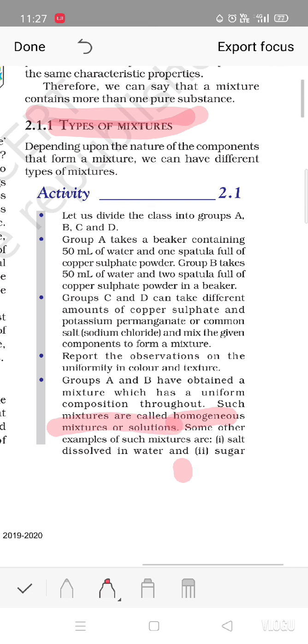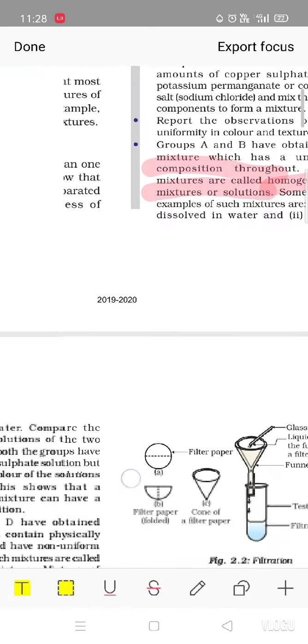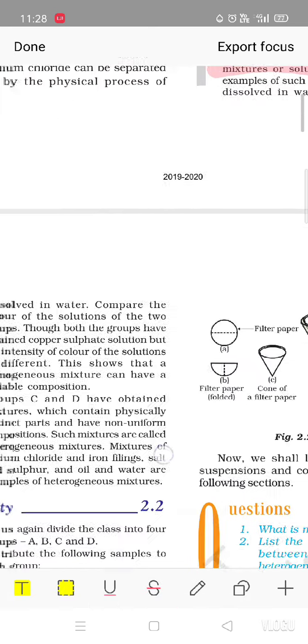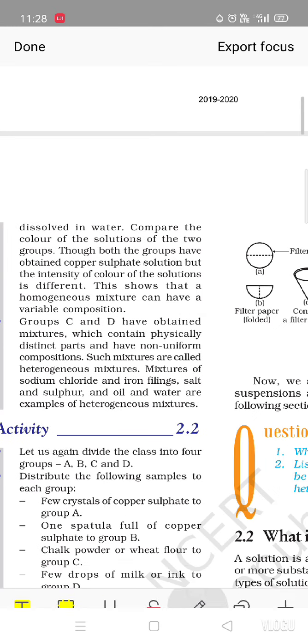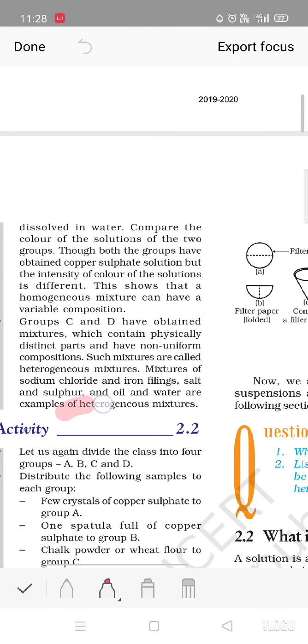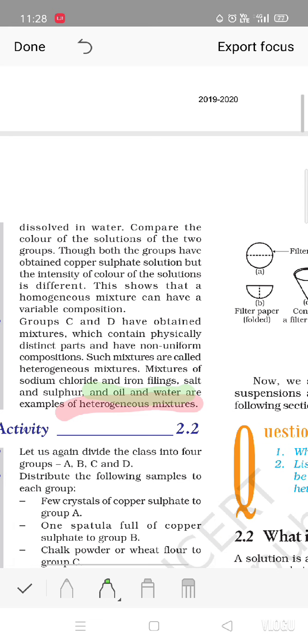Mixtures are constituted of more than one kind of pure form of matter. More than one kind of pure form of matter forms a mixture. Examples of mixtures are air, milk, cold drinks. If you add iron filings in sand, all these are examples of mixture. Now come to the types of mixture. On the basis of composition, mixtures are basically of two types: homogeneous mixture and heterogeneous mixture.